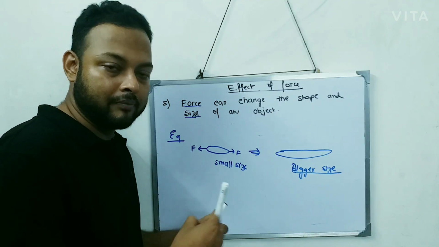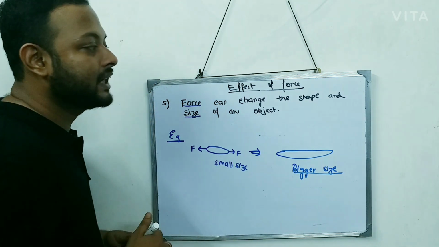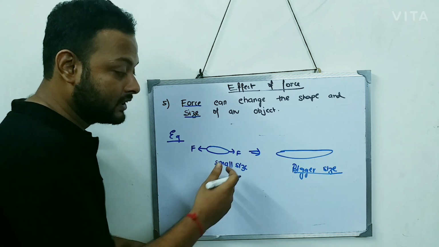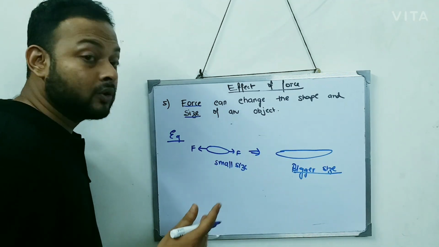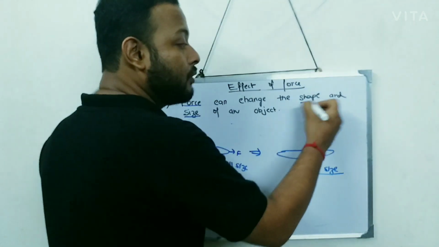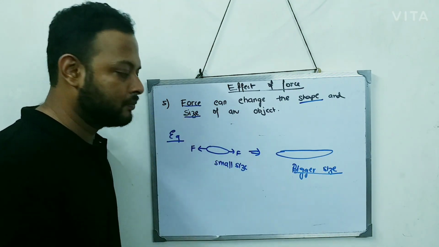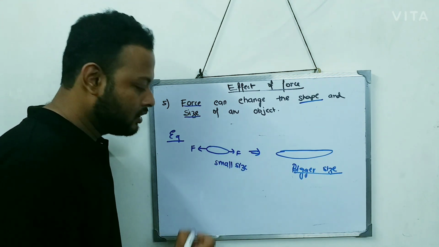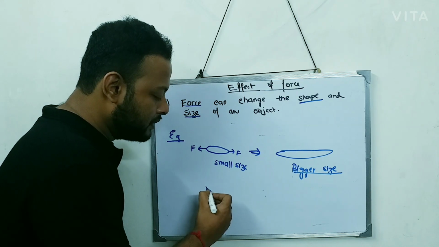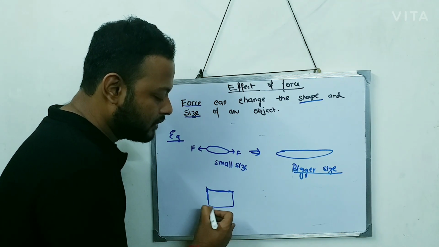By applying the force you can change the shape of the object, and the force can also change the size of the object. Now force can also change the shape. How can it change the shape? Take a very easy example. All of you, when you sleep, use a pillow. Initially the pillow is in this way.